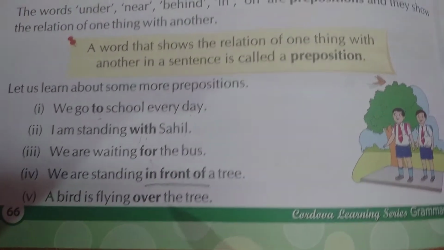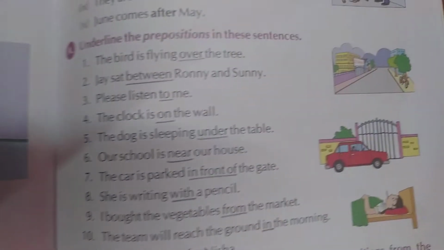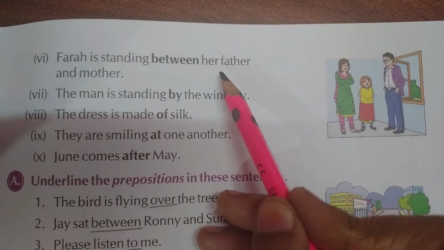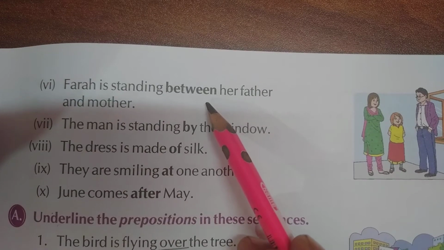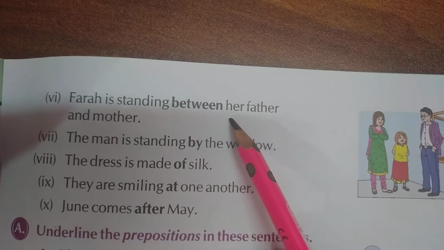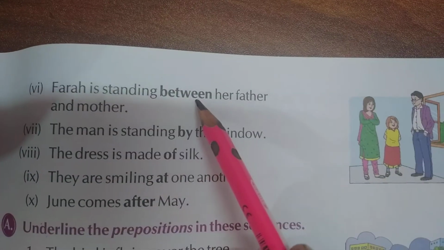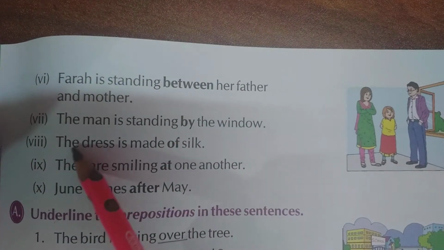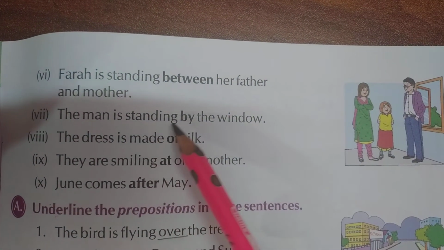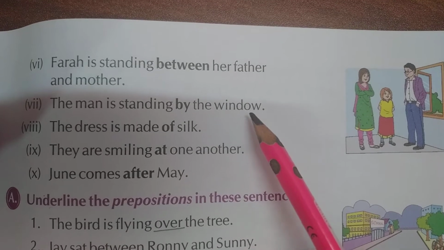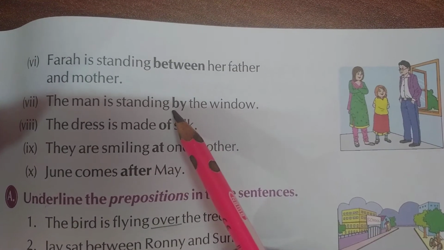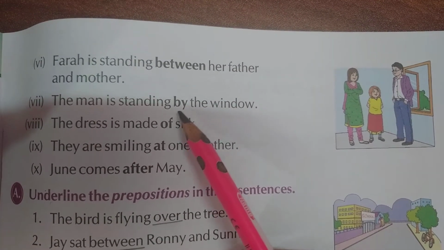In the same way, here are some more sentences. Farah is standing between her father and mother. Between means बीच में. So it's a preposition. The next sentence is, the man is standing by the window. In this sentence, the word by is a preposition.